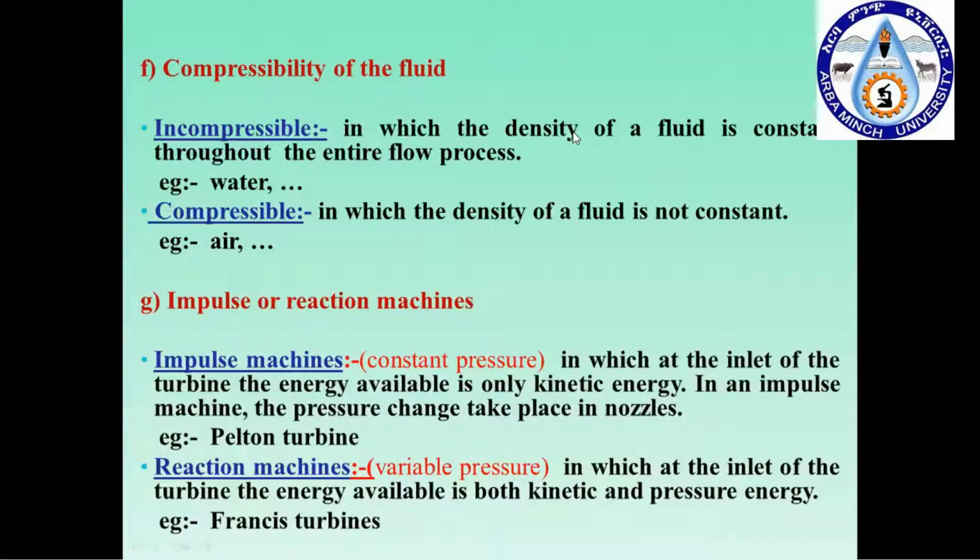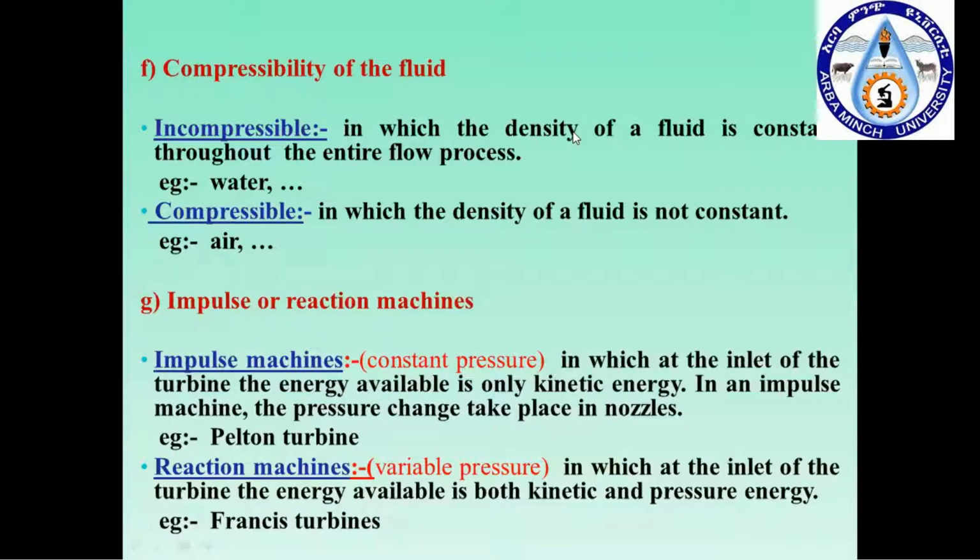And again, based upon the fluid flow, which kind of fluid is used. Basically, where the density of the fluid is constant throughout the entire flow process, it is called an incompressible flow type turbine. And where the fluid is compressible, like air, where the density is not constant between the entry and the exit of the working fluid inside the machine, that kind of turbine comes under the compressible turbine category.